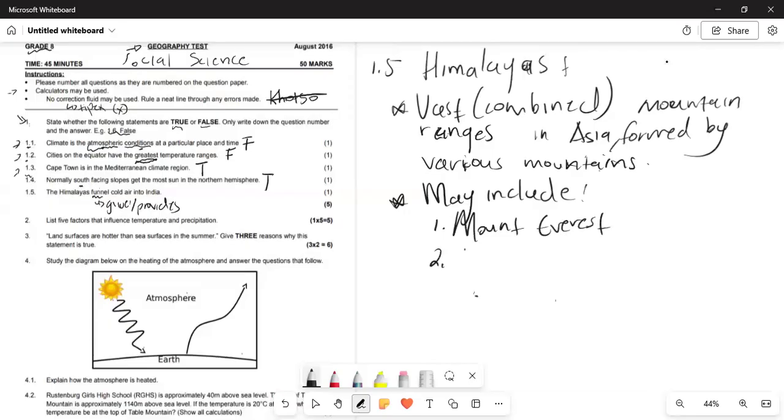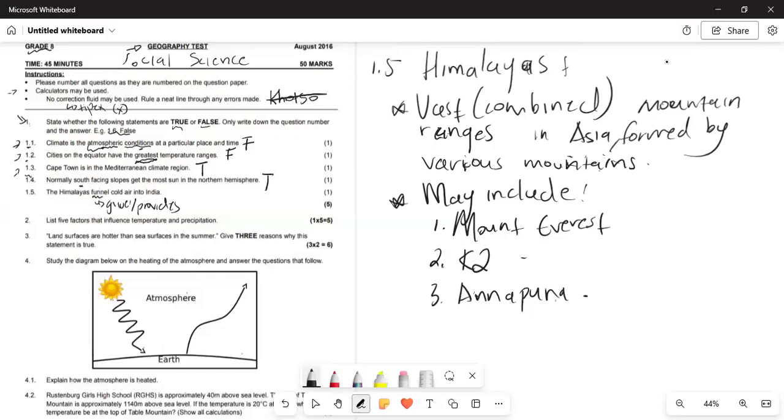Number two, a mountain called the K2. And thirdly, the Annapurna Mountain. If you research properly and go back to your books, you might have studied the K2 and the Annapurna. In terms of general knowledge, Mount Everest is the most common mountain that you might know. So the Himalayas is a combination of mountains that range in Asia, formed by very different mountains, your Mount Everest, your K2, and your Annapurna.